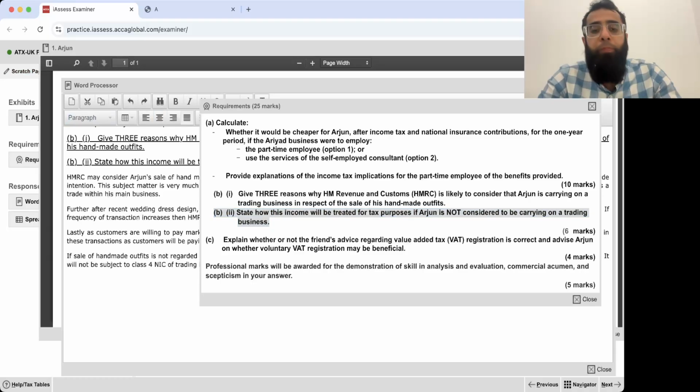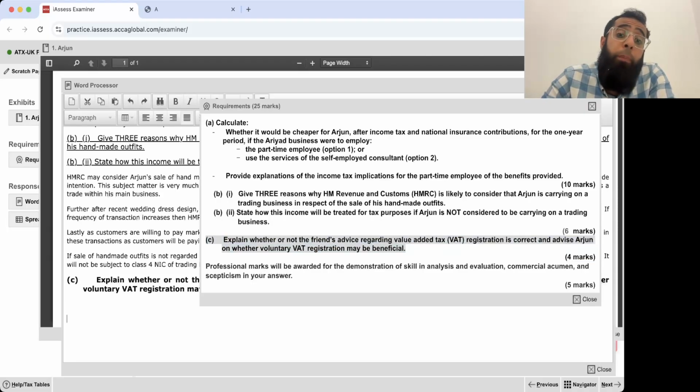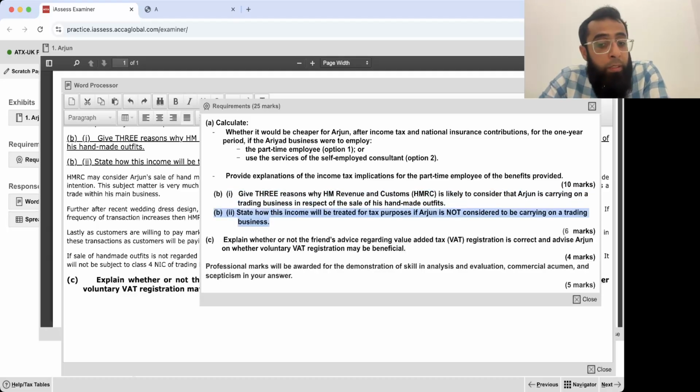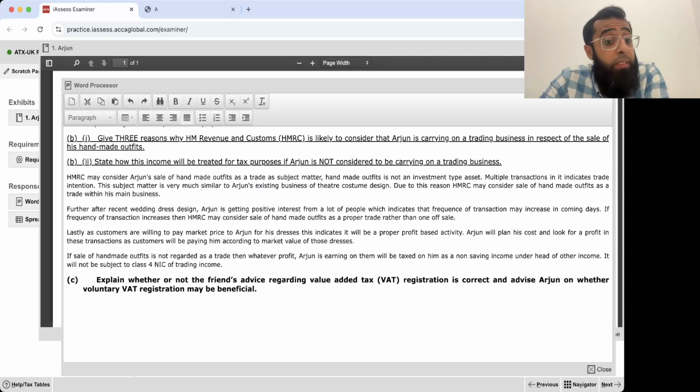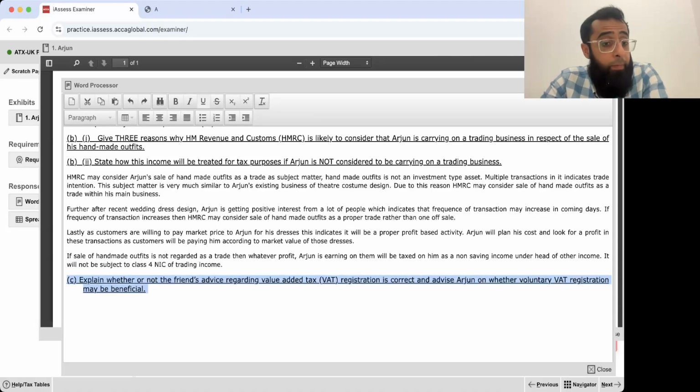Okay, now coming to the last requirement, part C. Okay, I believe that this was a very easy requirement and a very brief one. Now, some students will say, sir, only 4 comments and you get 6 marks. He asked me 3 reasons and then state that what will be the treatment. So, whatever he has asked, we've answered that. So, in advanced taxation, it is not about writing more or less. It is ensuring the completeness.